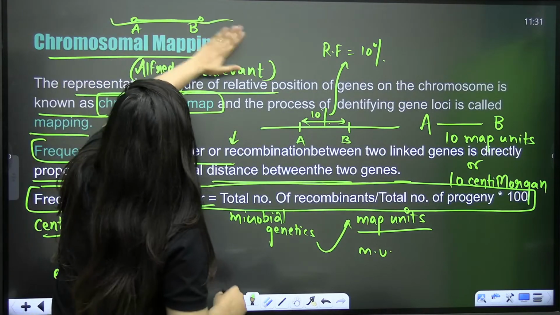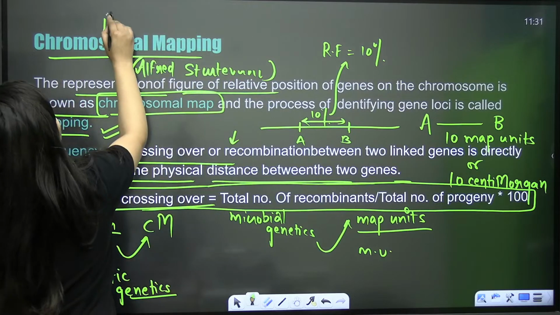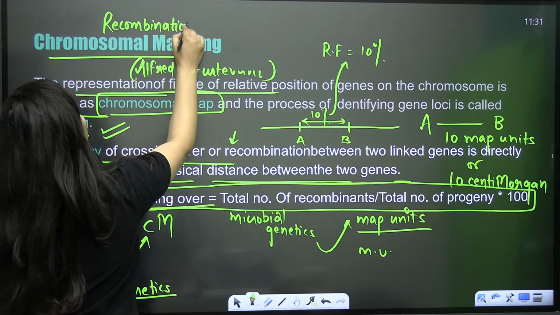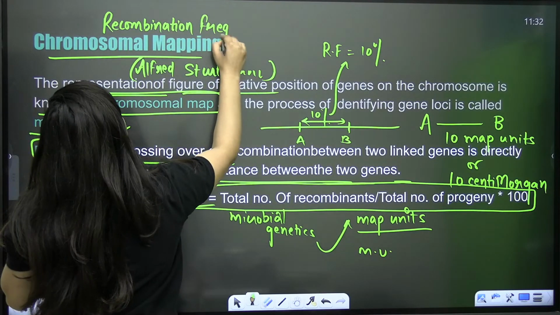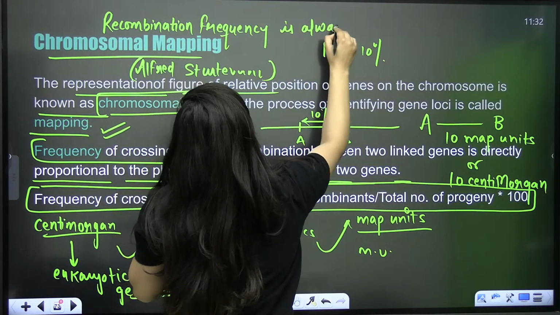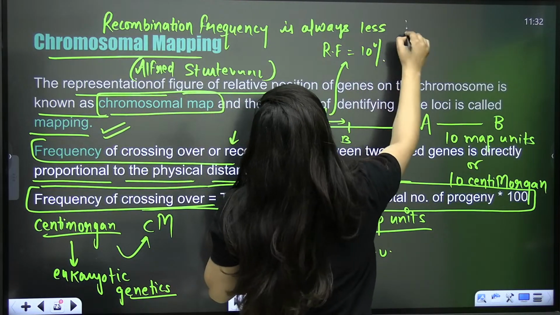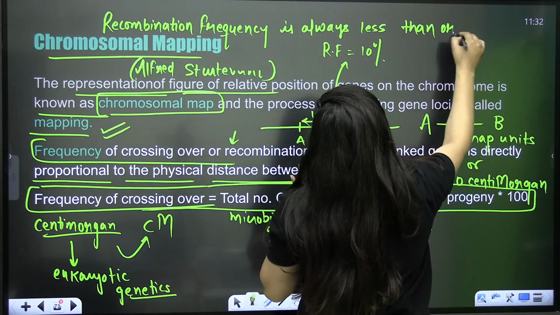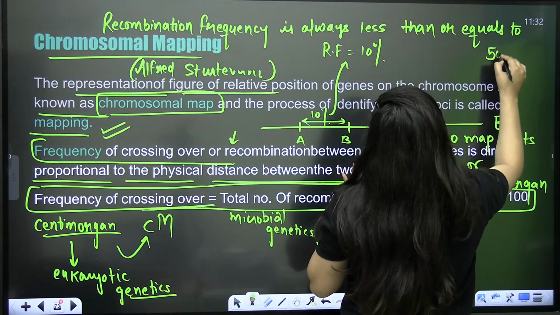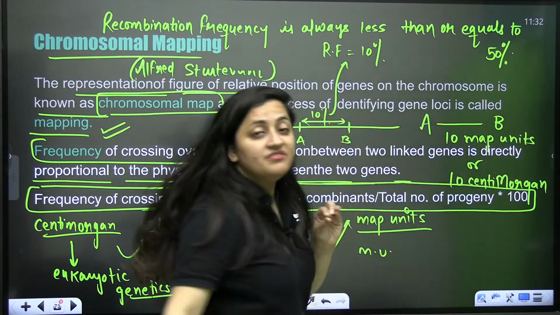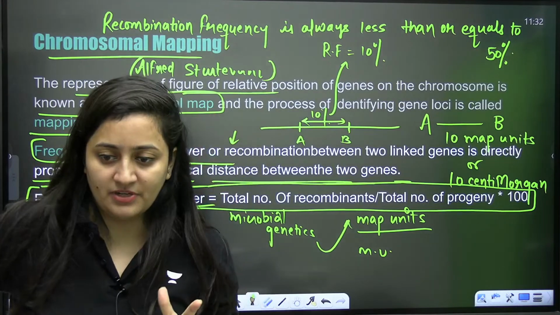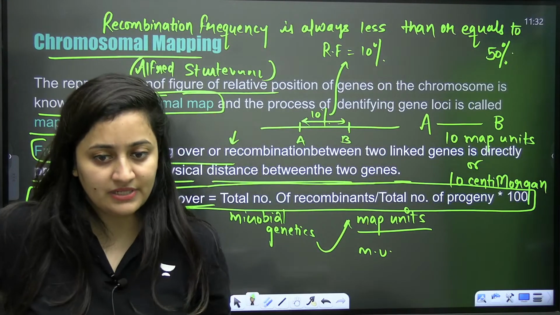Clear? So what you need to remember here, always remember, recombination frequency is very, very important: it is always less than or equal to 50%. This is a fact. Recombination frequency cannot be above 50%, it cannot be even 51%.